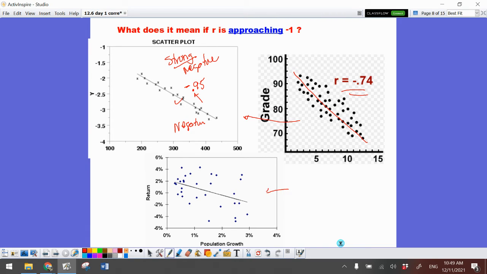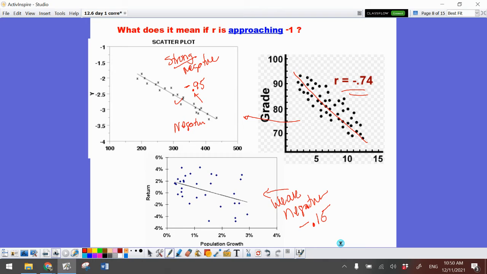And this one down here at the bottom, see how those points are really spread out? So this is definitely a weak negative correlation. This one might be a negative 0.15. It's getting pretty close to 0. I can see that there is a pattern going negative, but it's pretty random.